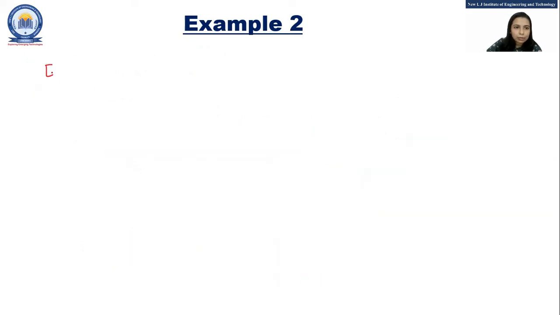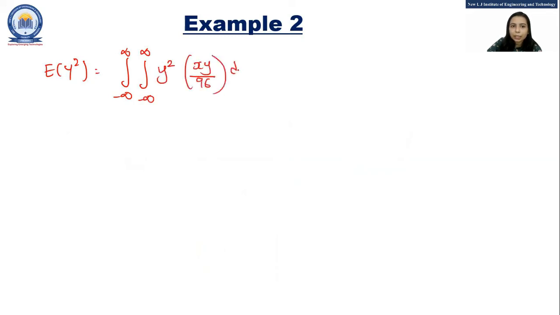Now E of y square. So E of y square is integration from minus infinity to infinity, again integration from minus infinity to infinity, y square into xy by 96 dx dy. So 1 by 96 would become common. Now y exists from 1 to 5 and x exists from 0 to 4, xy cube dx dy.